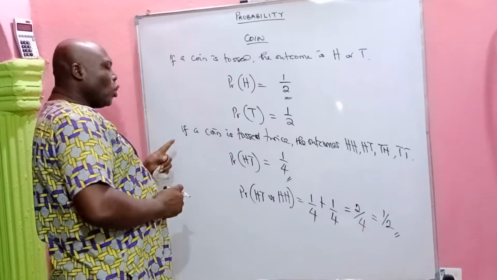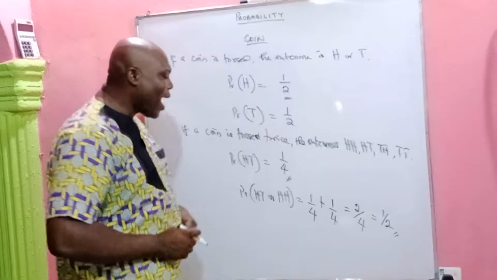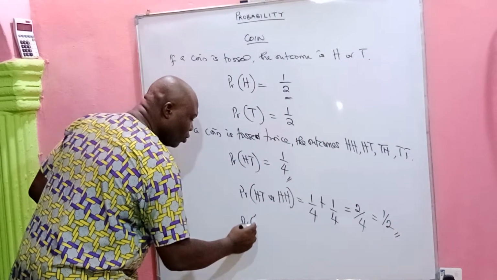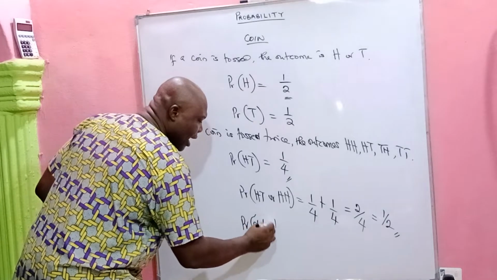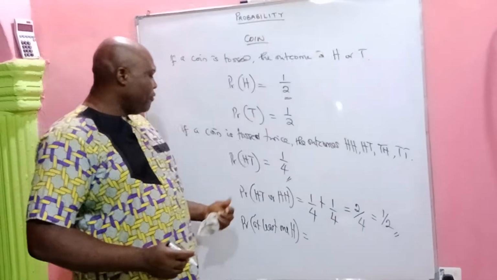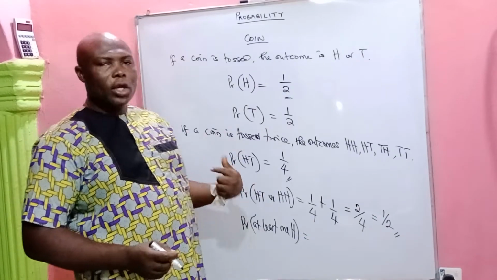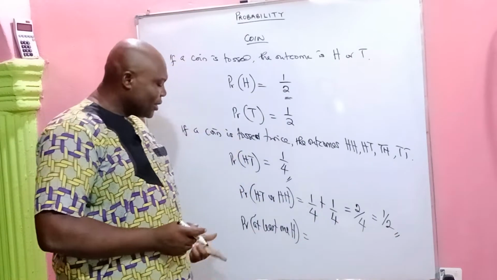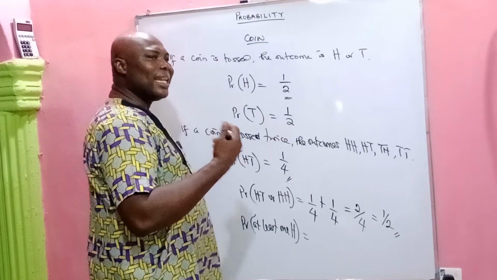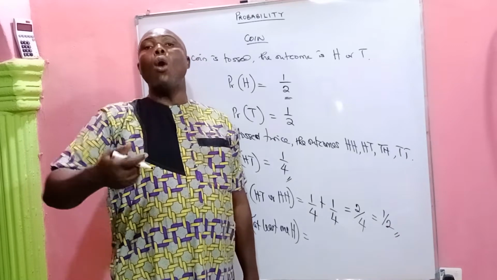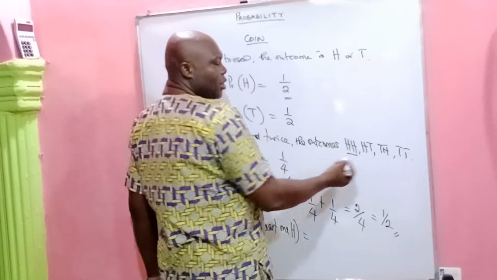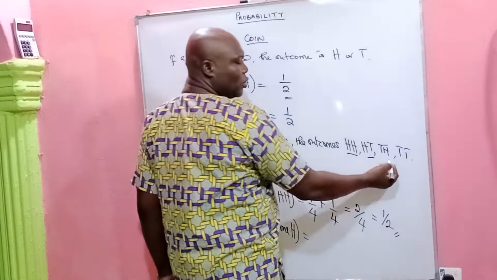So if the coin is also tossed twice, what is the experimental probability that you have at least 1 head, at least 1 H appearing? Now, if these 2 coins are tossed once, or a coin is tossed twice, what is the experimental probability that at least 1 head will appear? At least 1 head, meaning 1 head or more. So here you have 2 heads, here you have 1 head, here you also have 1 head.